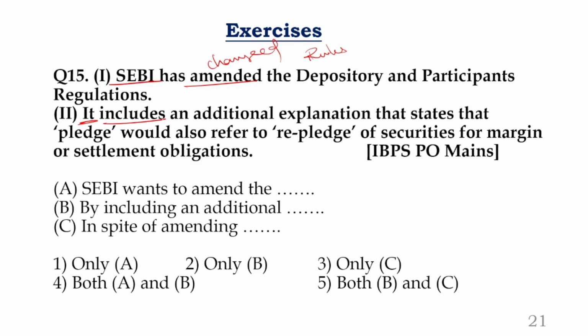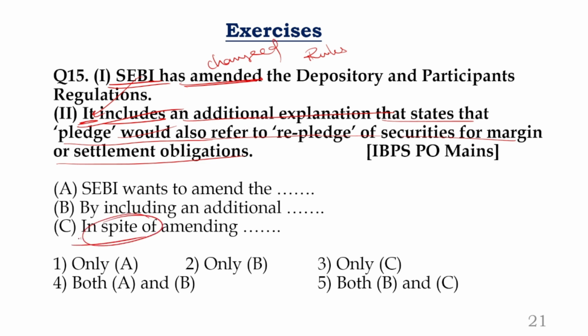SEBI includes an additional explanation that states that pledge would not also refer to repledge of securities for margin or settlement obligations. See, this is all a rule, okay? This is a rule. We are not bothered about all the rule. We need only the combination which is there. SEBI has amended something, it included something. Clear? Subjects of the both statements is same. So it amended something, it includes something. We got that clarity.